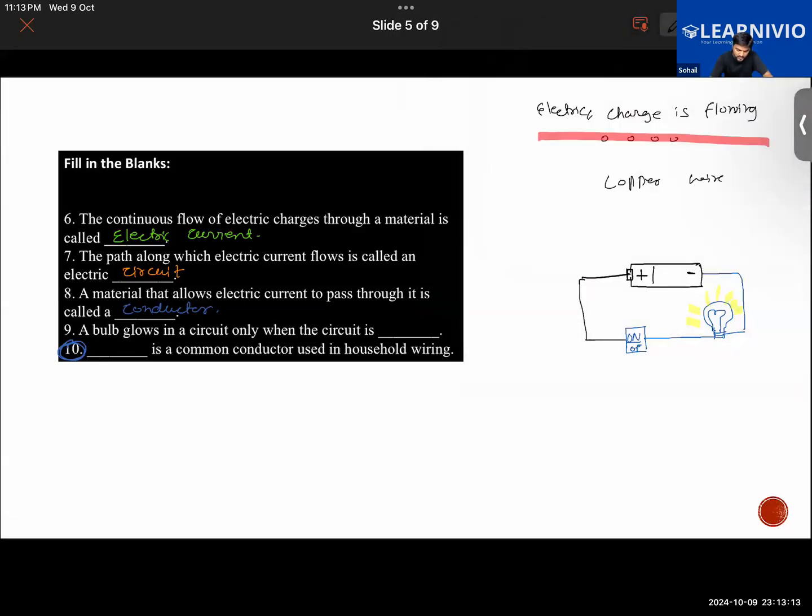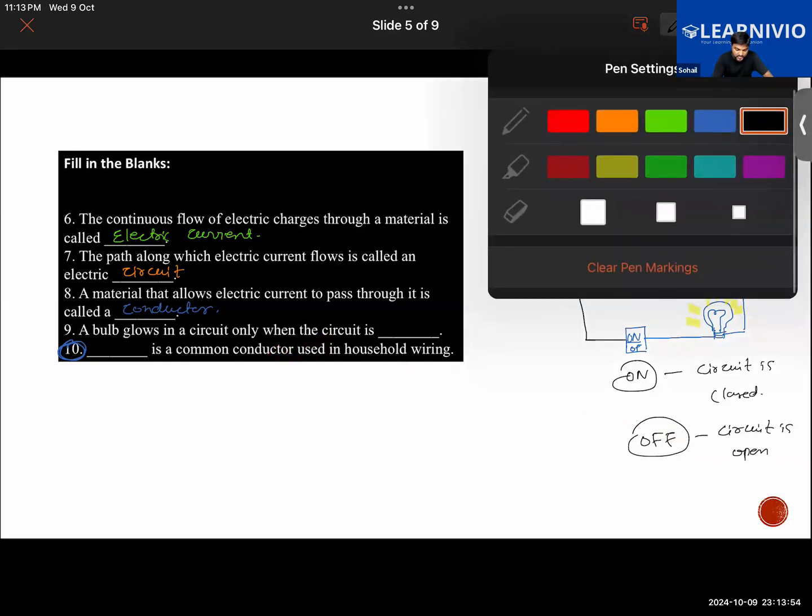The bulb will be glowing in a circuit. There are two types of circuit. For example, if the switch is on, the circuit is closed. So when the switch is turned on, the circuit is closed and hence the current flows and the bulb will be glowing. But if the switch is off, the circuit is open. So the bulb will not glow in this situation. So a bulb glows in a circuit only when the circuit is closed. Getting it or not?